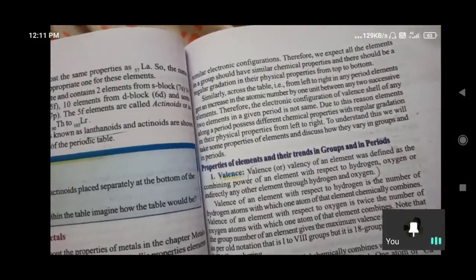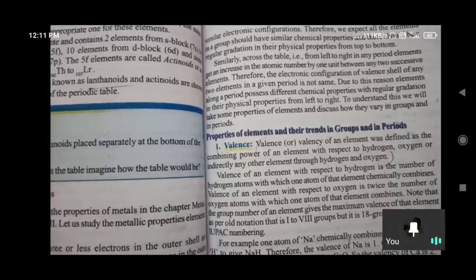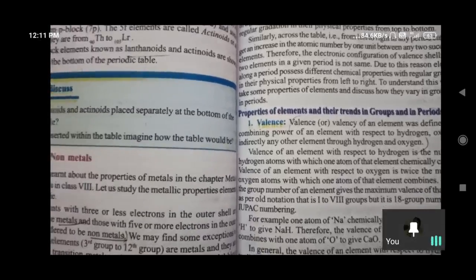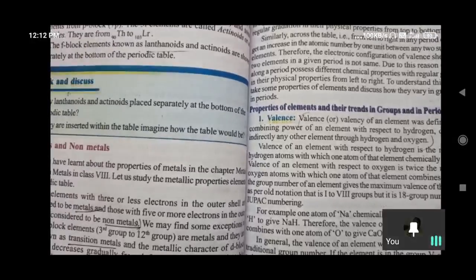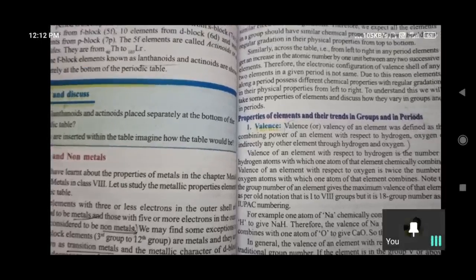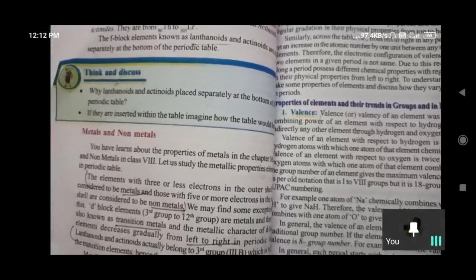Valency means what? Valency is the combining power of an element with respect to hydrogen and oxygen. What did Mendeleev tell? On the basis of reaction with oxygen only he divided into groups. Here also we have to consider that valency. The modern periodic table is also considered on the basis of valency.